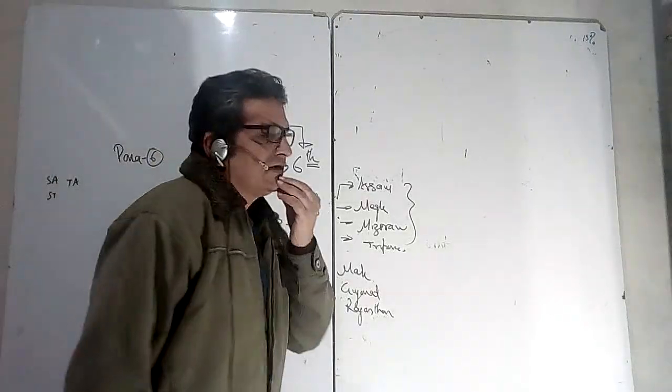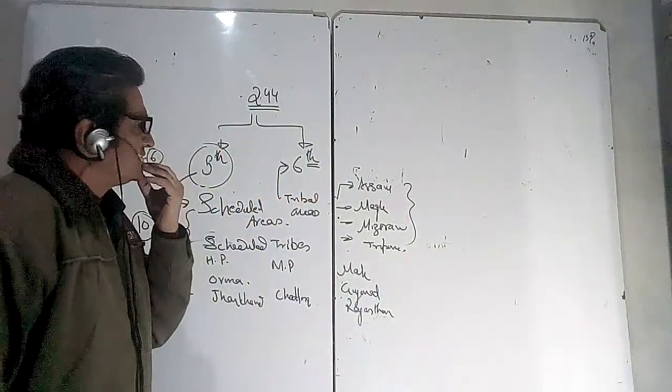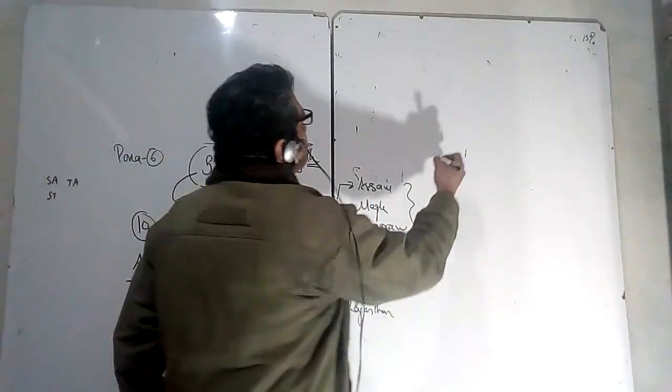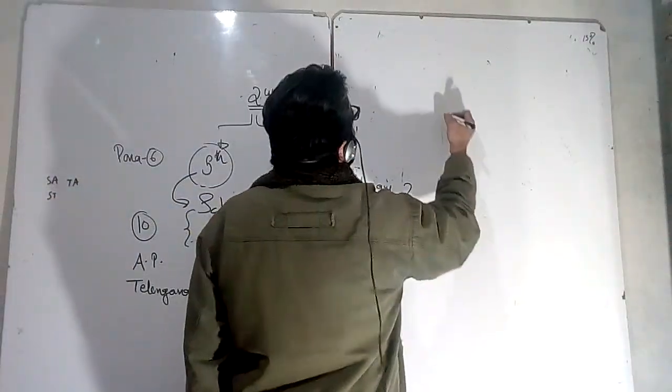Now, why do we have such an arrangement, the fifth schedule, sixth schedule, a differential kind of arrangement for the tribal society? Just have a look at what is the uniqueness of the tribal society.